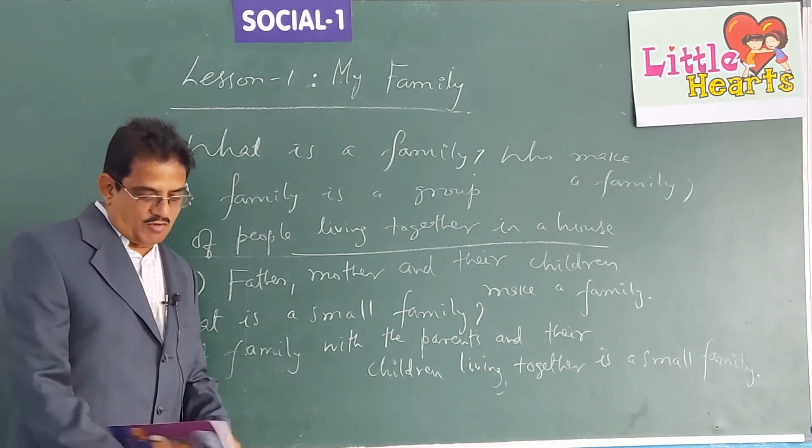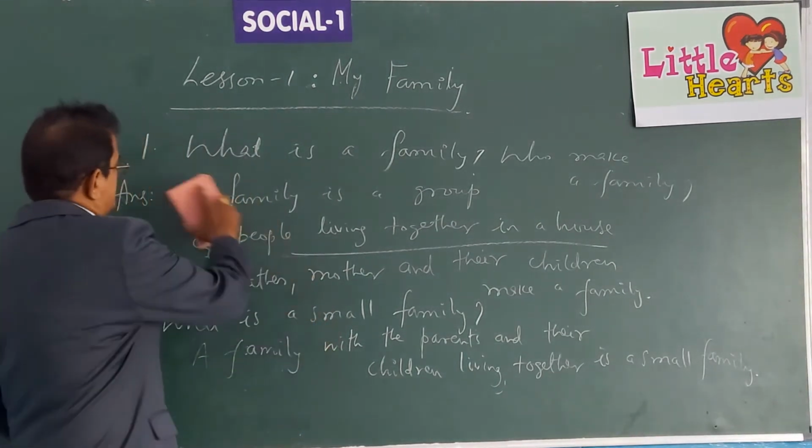Question number 3. How many members are there in your family? You count and write.